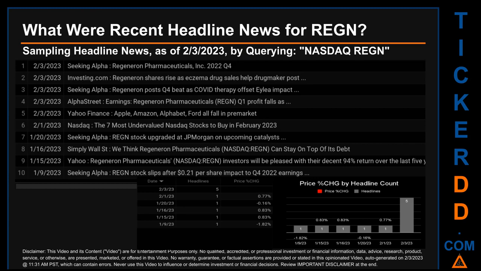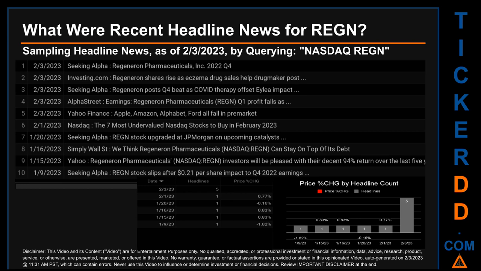Seeking Alpha published the headline that read, Regeneron Pharmaceuticals, 2022 Q4. Investing.com published the headline that read, Regeneron shares rise as eczema drug sales help drugmaker post. Seeking Alpha published the headline that read, Regeneron posts Q4 beat as COVID therapy offset ILA impact. Alpha Street published the headline that read, Earnings, Regeneron Pharmaceuticals, REGN Q1 profit falls as. Yahoo Finance published the headline that read, Apple, Amazon, Alphabet, Quartile fall in pre-market.